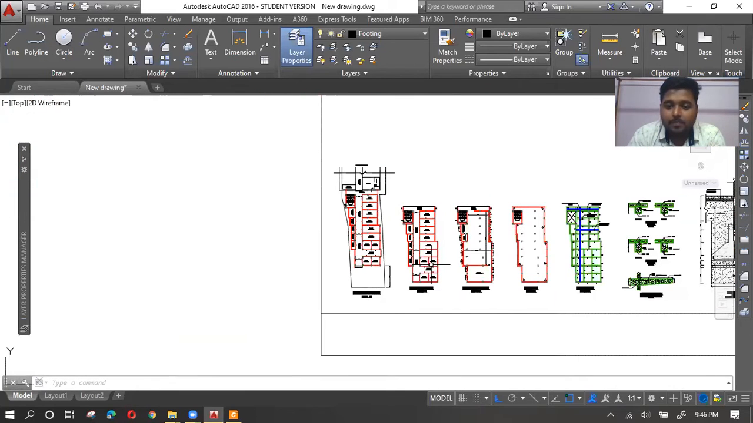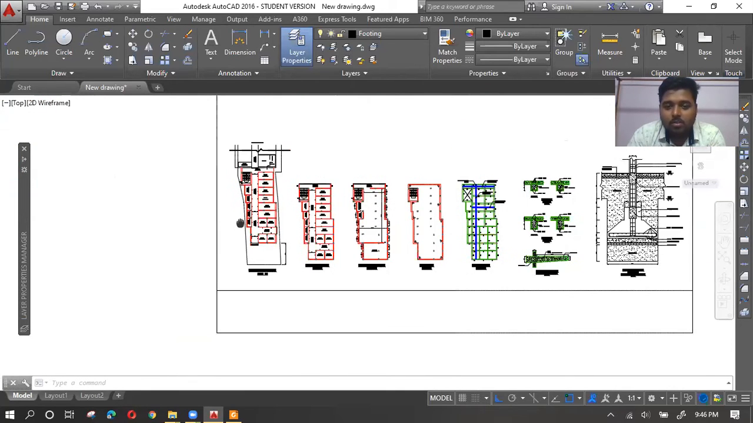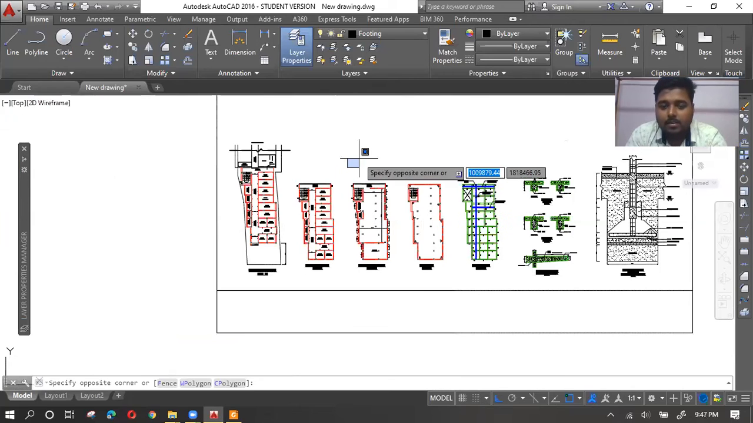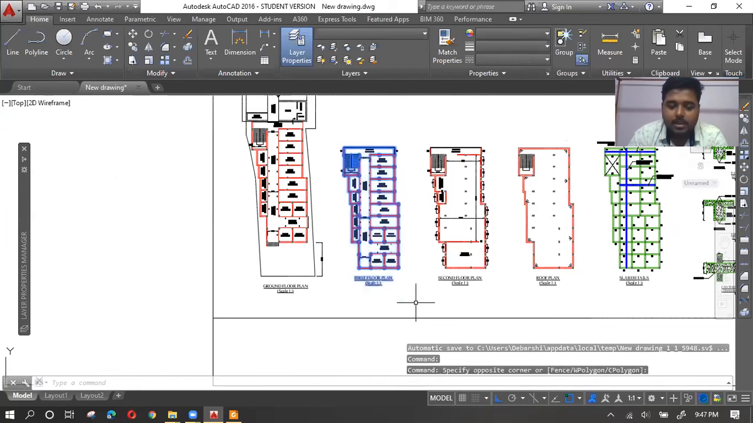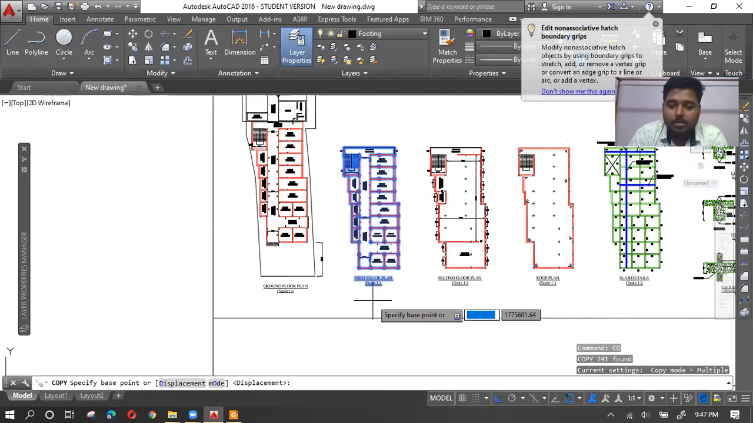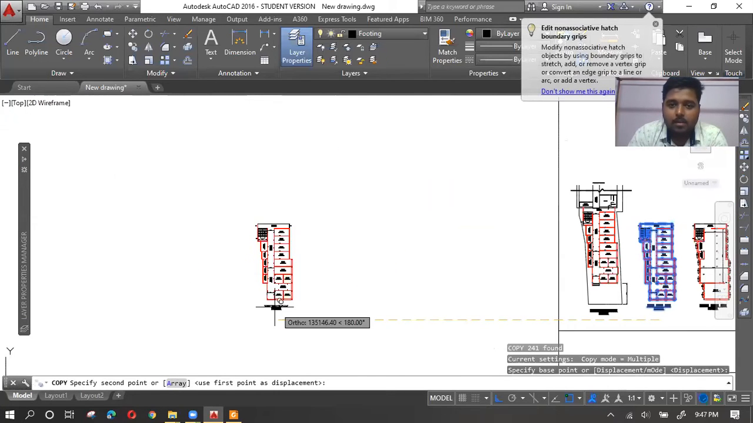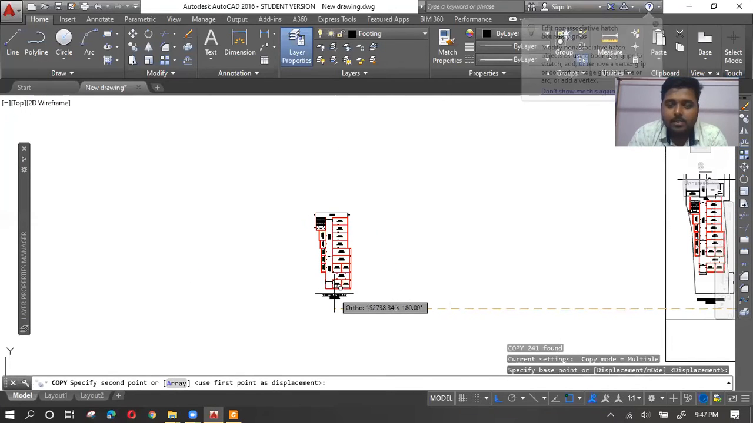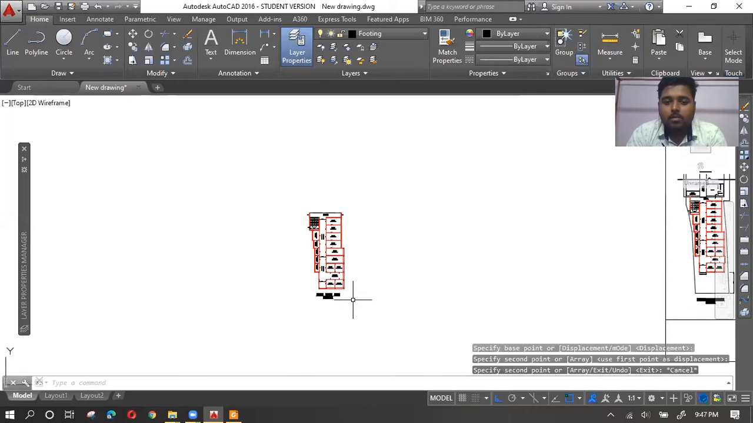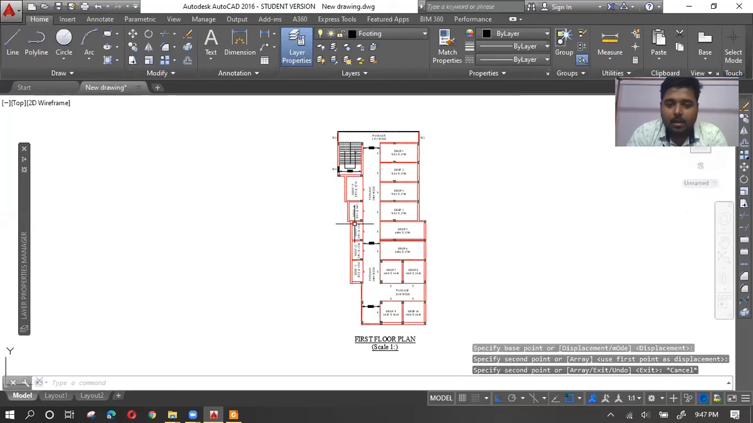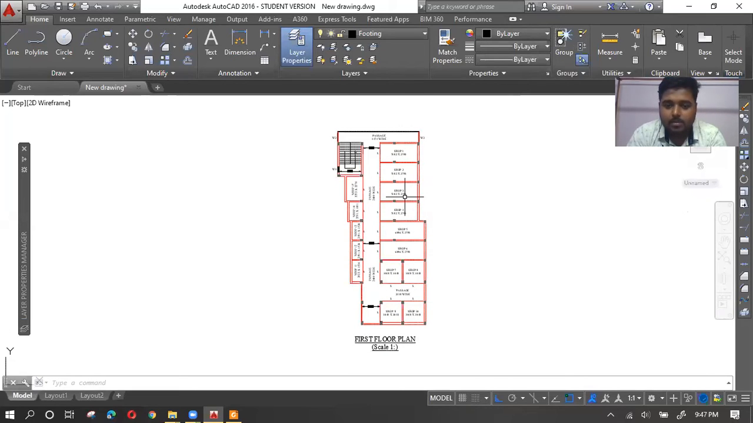And what is that? So first you draw something in actual scale. Let's suppose I have drawn this in actual scale. I'm copying it elsewhere. The AutoCAD screen is visible, right? Yes. So this is the first floor plan, which is in actual dimension. So basically the length of this plan is 26 meter.